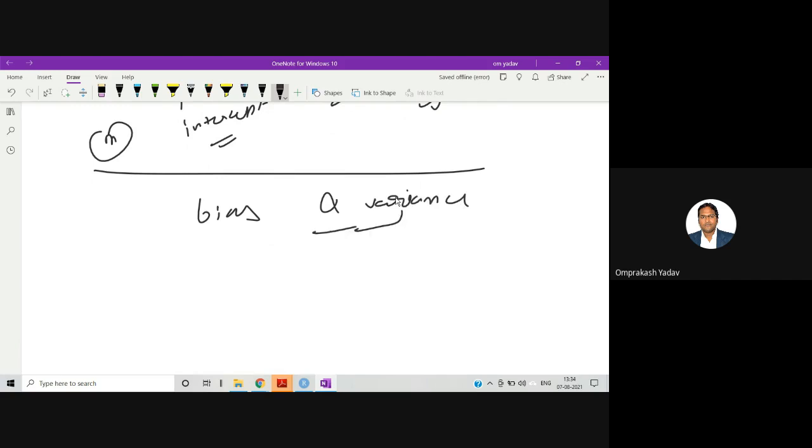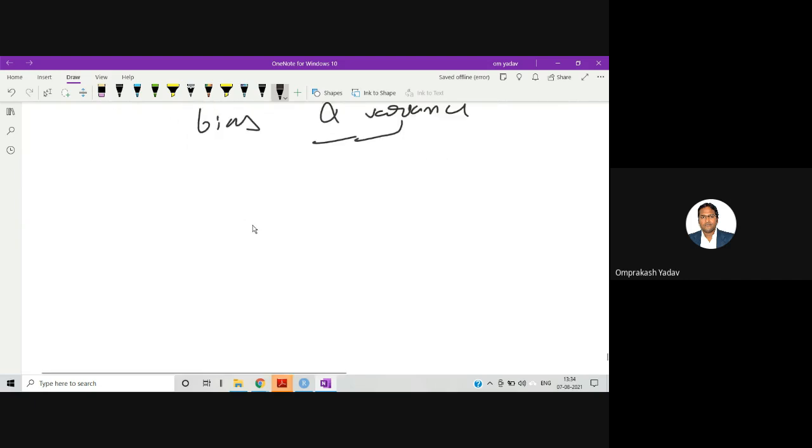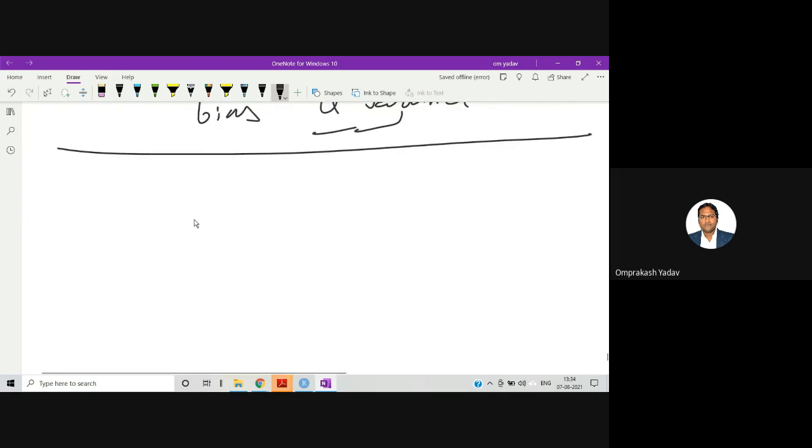Now, one more important pair of terms you may encounter is bias and variance. These are very important terms, and they are used frequently in machine learning algorithms, whenever you have training and testing data and you want to design a model. So let me explain this.